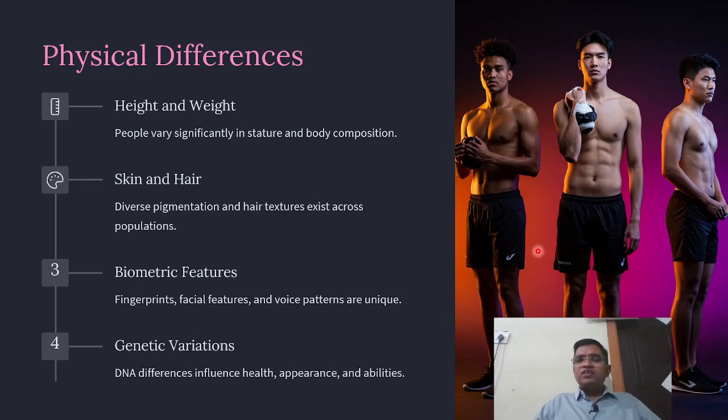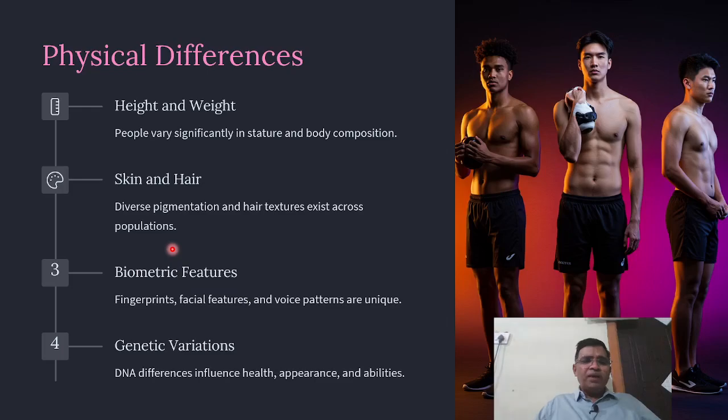Then physical differences, you can see the picture here: height and weight, skin and hair, biometric features, genetic variation. There is physical appearance, and how it differs. All people vary significantly in stature and body composition, skin and color. Diverse pigmentation and hair texture exist across the population. Everybody has their own color, some are white, black or wheatish, so they are a mixture of colors.